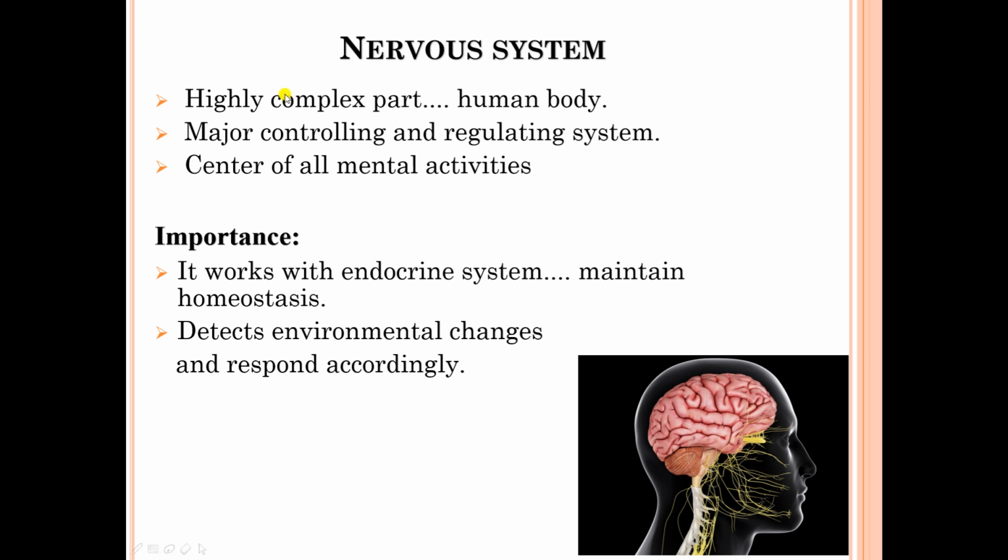First of all, I would like to give a brief introduction of nervous system. As you know, the nervous system is a very powerful and highly complex part of the human body. It is the major controlling, regulatory, and communicating system in the body. Nervous system is the center of all mental activities, including thought, learning, and memory. Nervous system works with the endocrine systems to maintain the homeostasis. It also detects the environmental changes and responds the body accordingly.